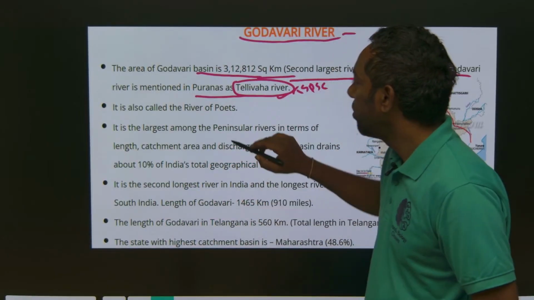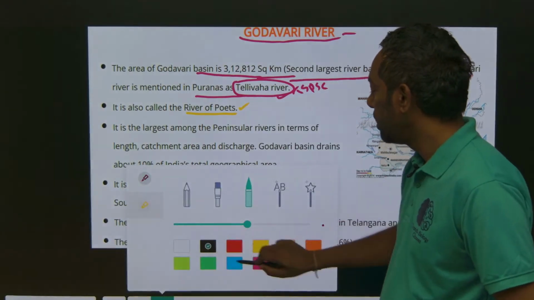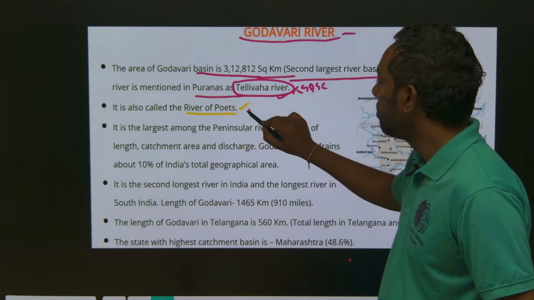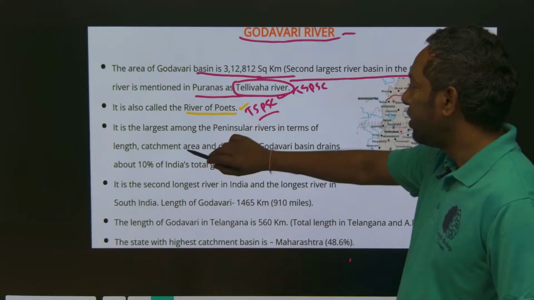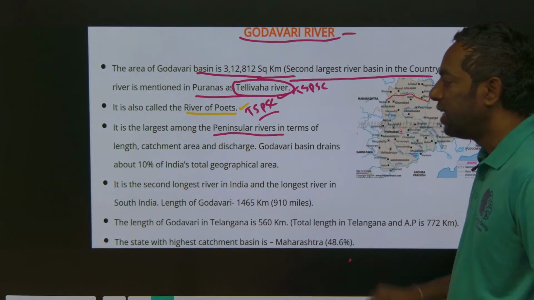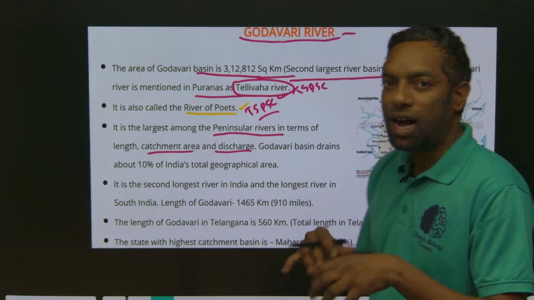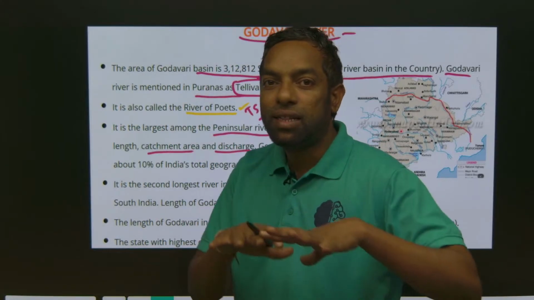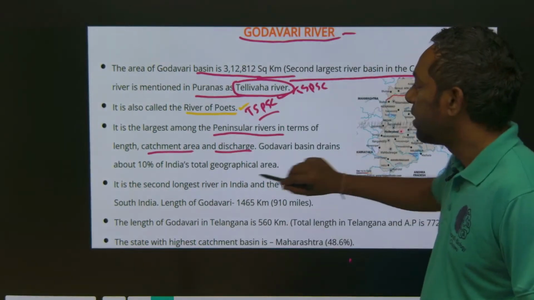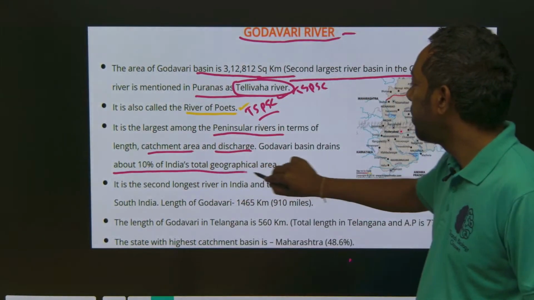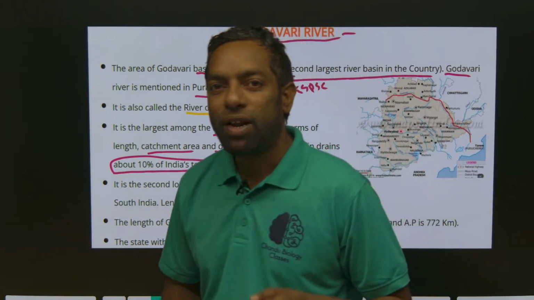It is also called the river of poets. This is also a TSPSC point. It is the largest among peninsular rivers in terms of catchment area and discharge. Catchment area means all the tributaries together, the area that can hold the water. The Godavari basin drains 10% of India's total geographical area.